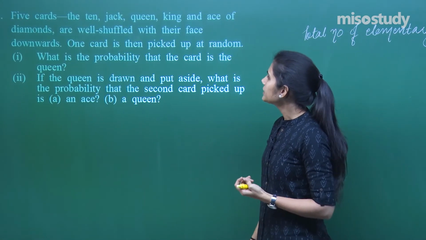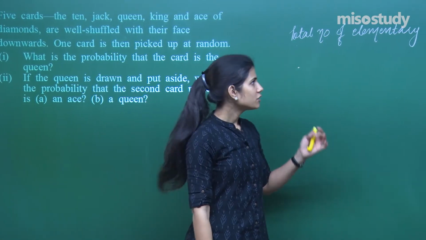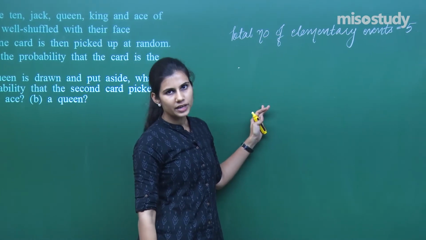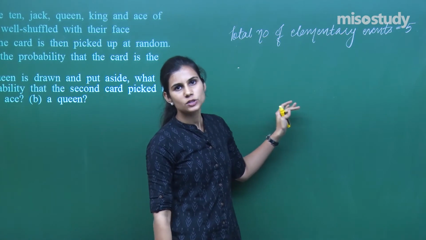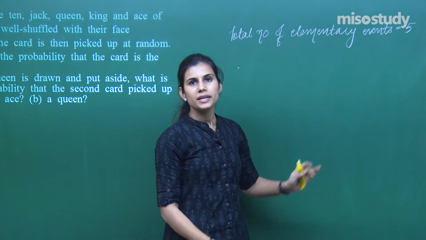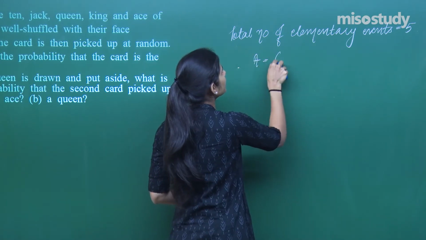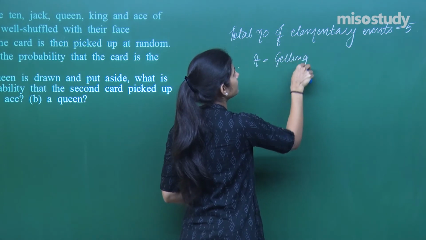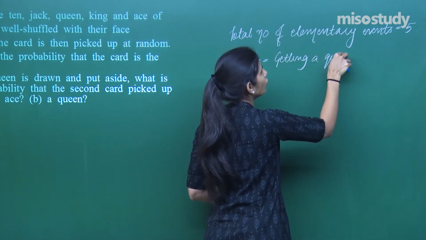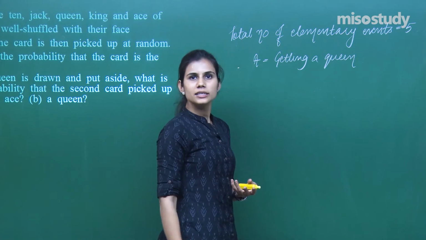One card is picked up. What is the probability that the card is a queen? Now out of these 5 cards, there is ten of diamonds, ace of diamonds, king of diamonds, queen of diamonds and jack of diamonds. There is only one outcome which is favorable to my event of getting a queen of diamonds. Only one is favorable because only one card is the queen card.